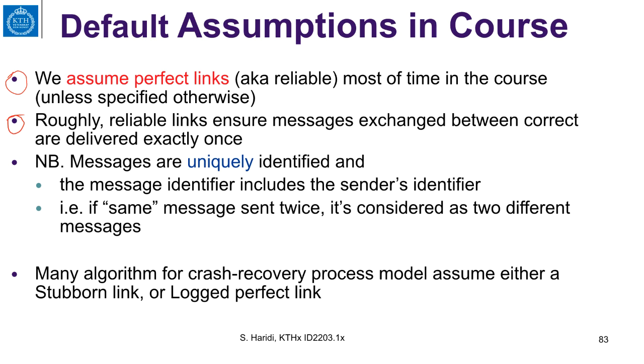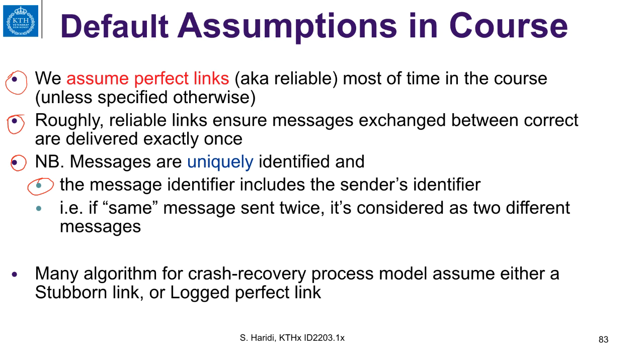And just to make it clear, in our treatment, we assume that messages are uniquely identified with some global ID. And the identifier includes the sender's identifier.